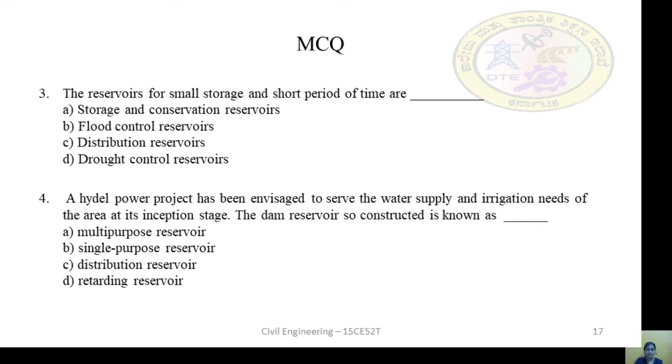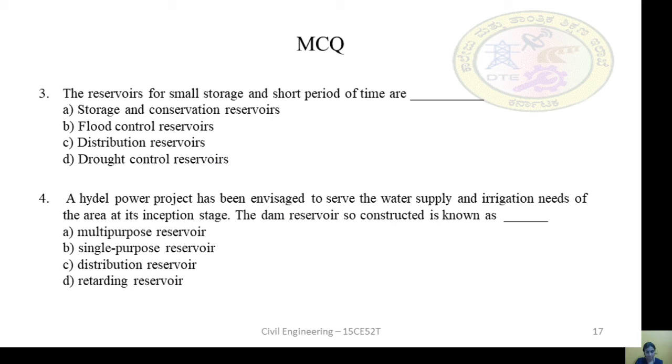The next question is: the reservoir for small storage and short period of time is a storage conservation reservoir, flood control reservoir, distribution reservoir, or drought control reservoir? Okay, so it is distribution reservoir. In distribution reservoir, small storage will be there and even it may be for a short period of time.